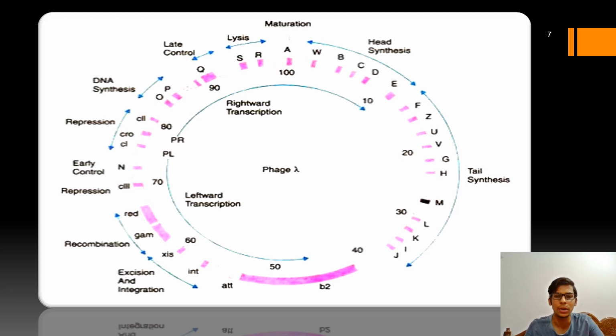What are those? Red L codes for exonuclease, red B gene codes for beta protein, and red V gene codes for gamma protein. So what is the function of gamma protein? It actually inhibits the function of the exonuclease 5.